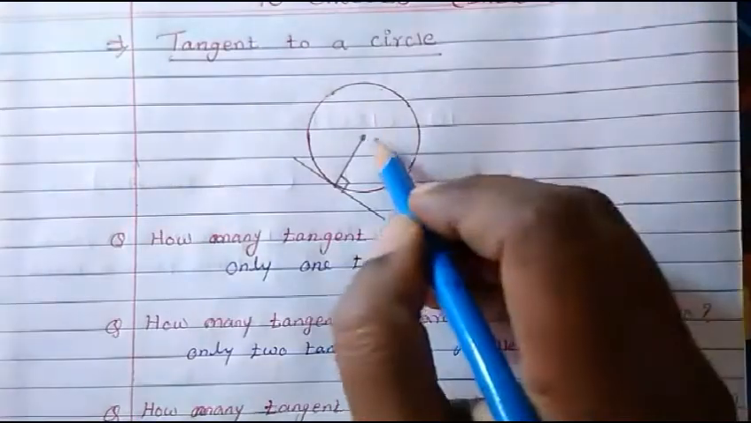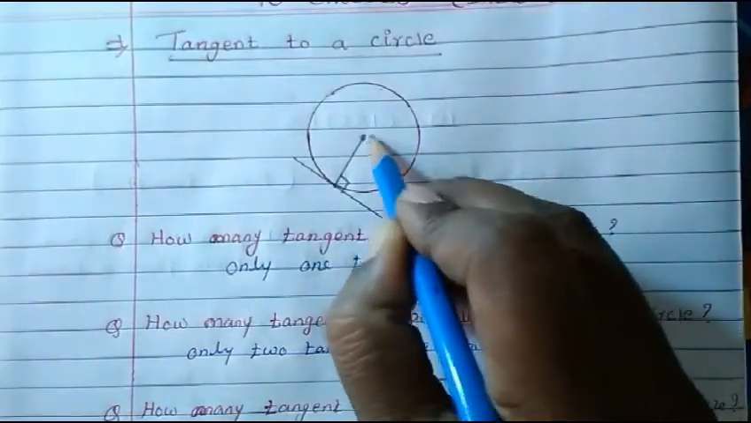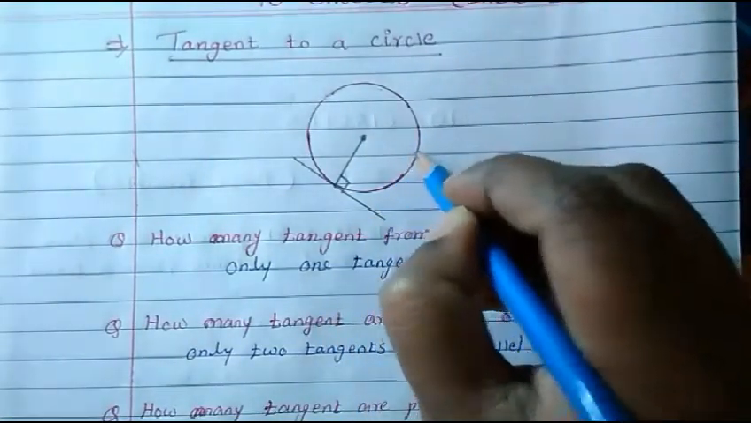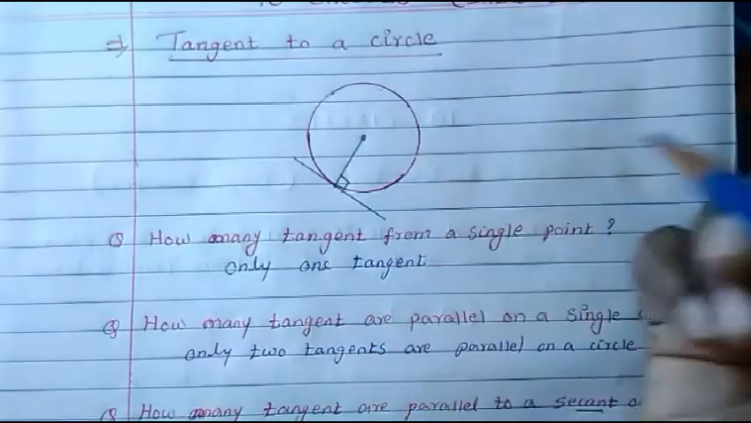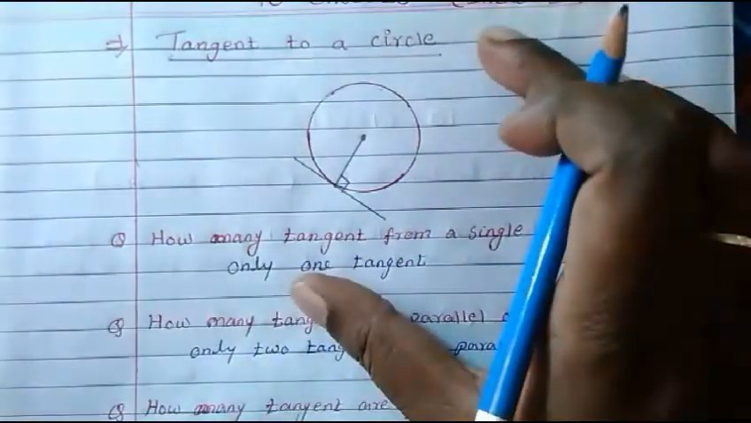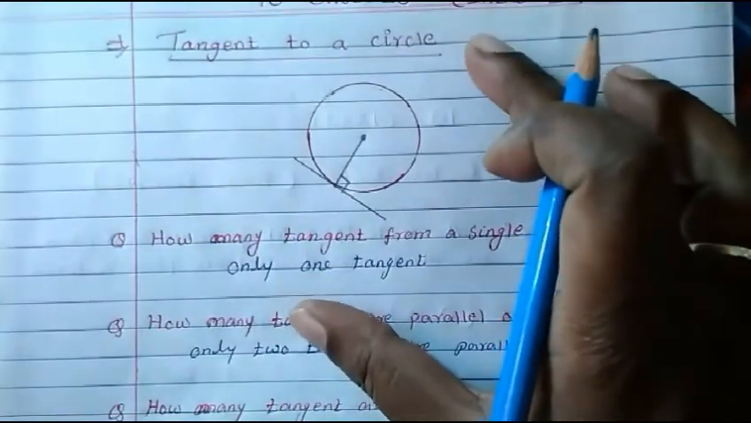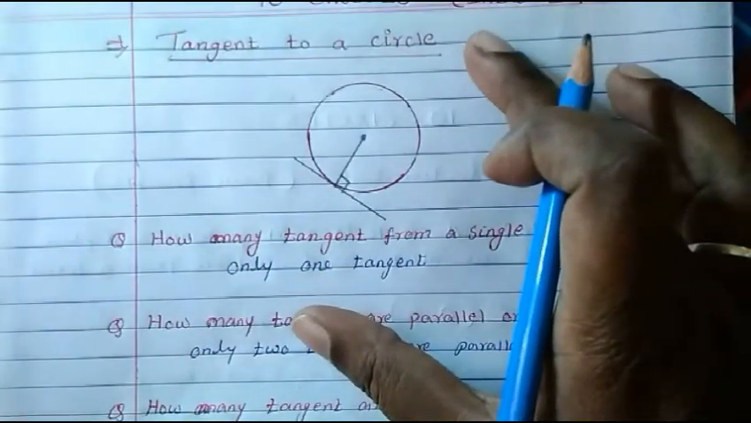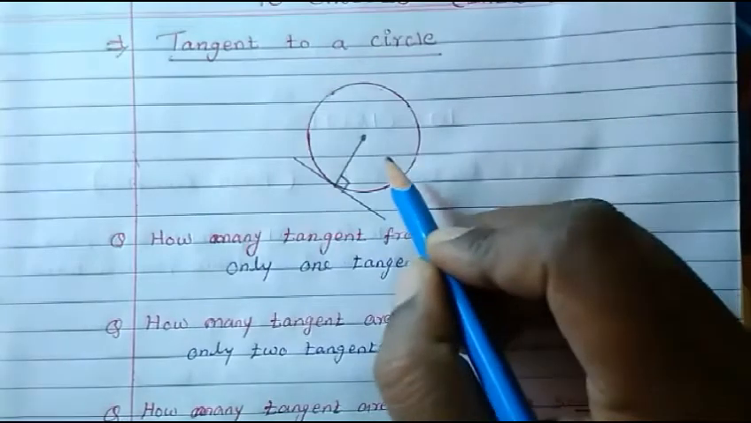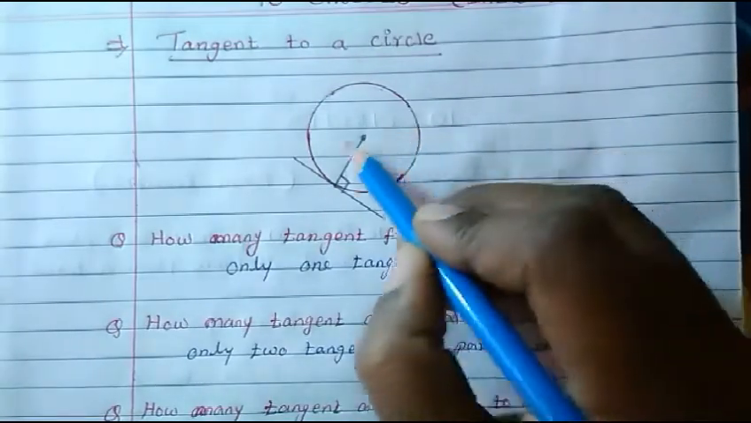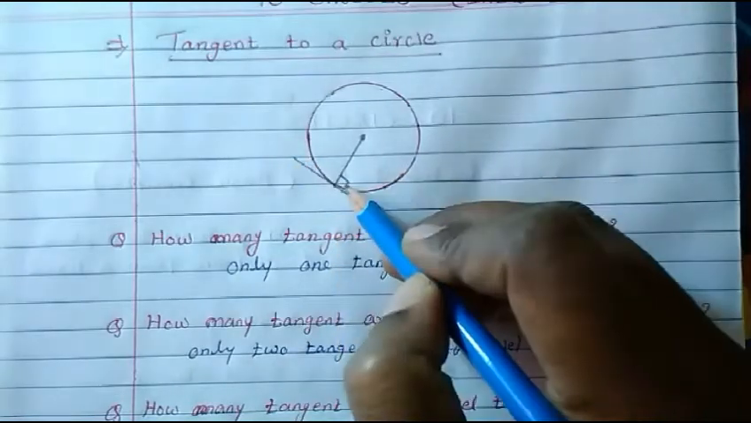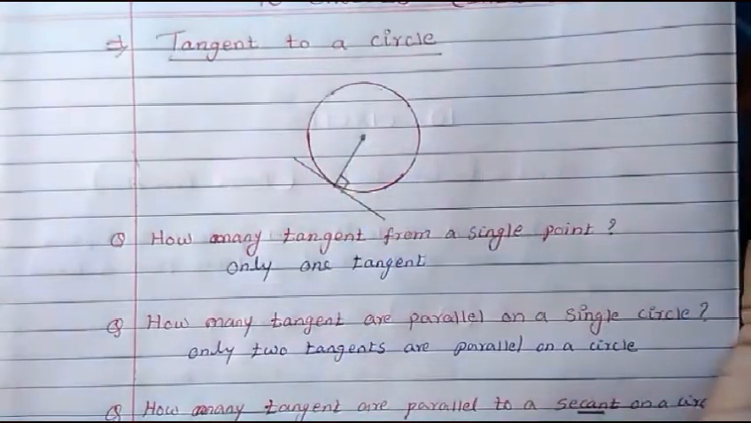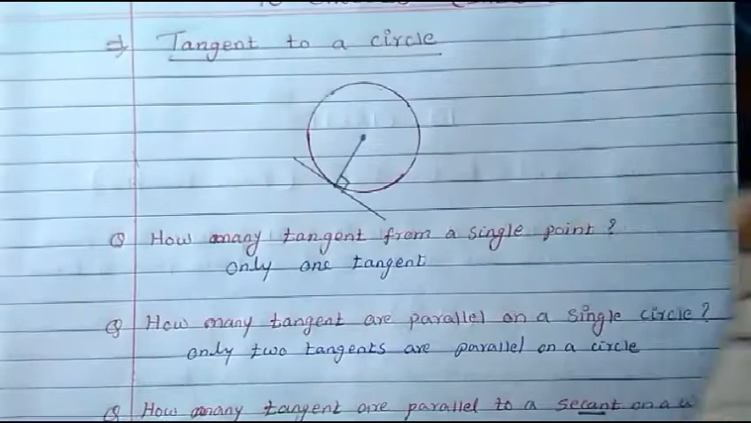Whenever you have a radius, it can be this side also. If you draw a radius here and at this point you draw a tangent, again it will form 90 degrees. That is special about this. We will study it in theorem 10.1. But just for you to know right now, the radius touching the tangent will always be at 90 degrees. That you have to remember.